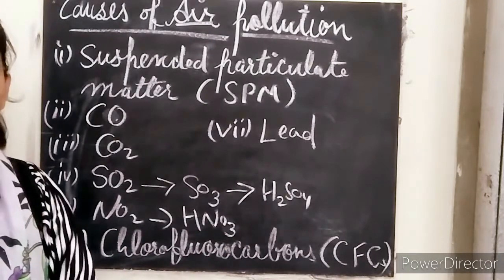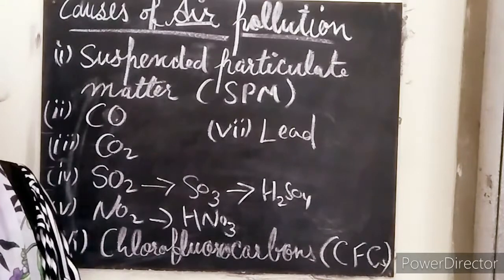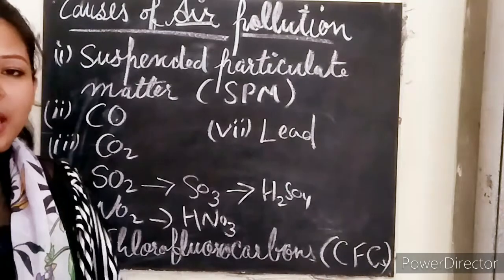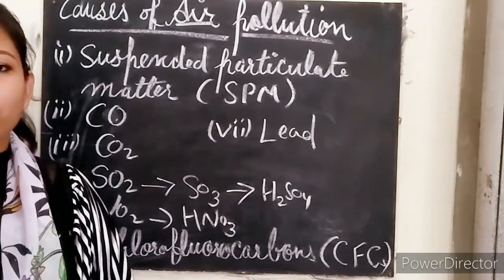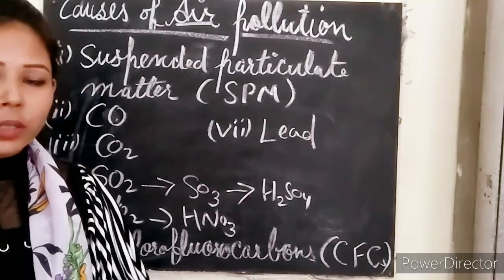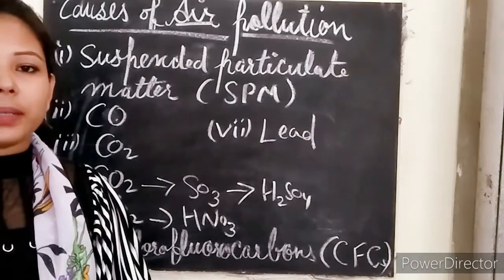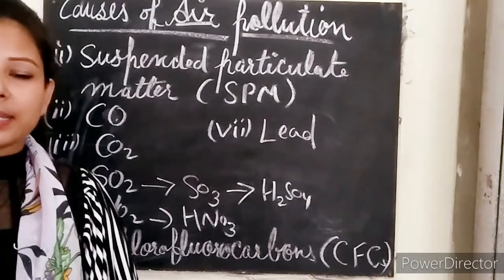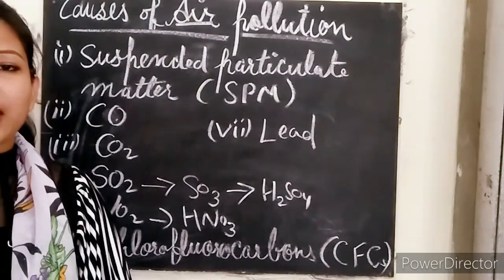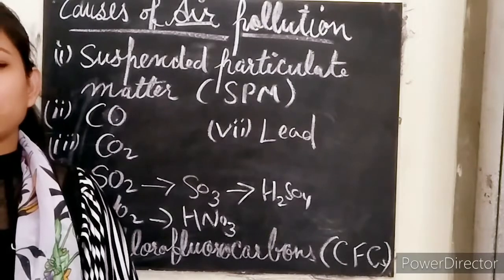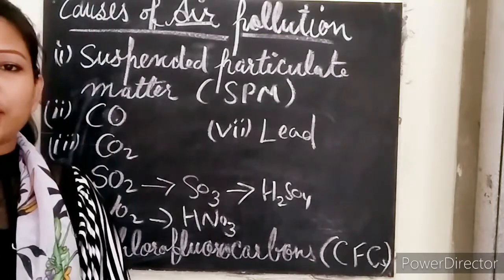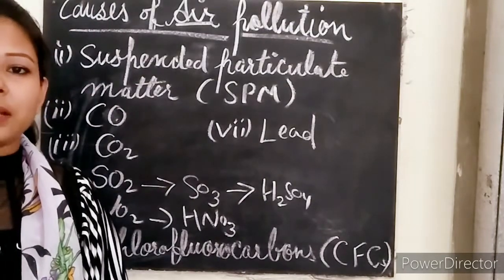And next we have chlorofluorocarbons. These are compounds present in refrigerators, air conditioners, and even aerosols, okay? These compounds lead to the depletion of the ozone layer, because they let through ultraviolet rays, and this leads to ozone depletion, right? It can also affect our eyes and skin, and is known to be a cause of skin cancer also, okay? Depletion of the ozone layer can be seen over the Antarctica, okay? And because of this poisonous nature, these compounds are being replaced with others.